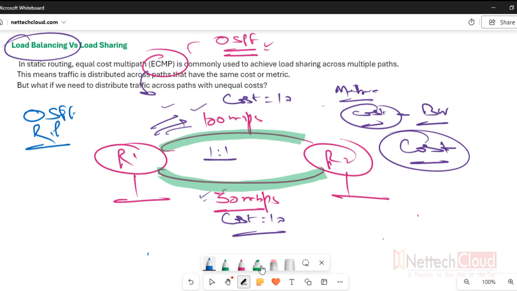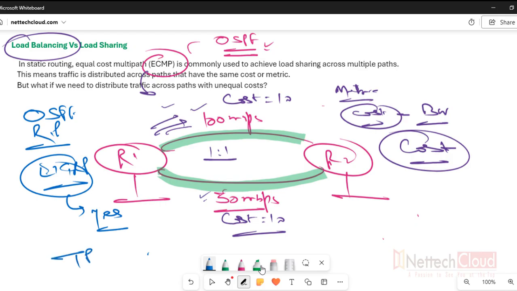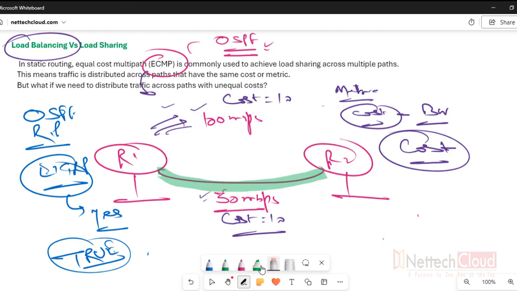No. EIGRP? Yes. EIGRP is the only protocol that provides true load balancing, because EIGRP provides both equal cost multipath and unequal metric path load balancing also. Unequal metric path load balancing means traffic is distributed in the ratio of their composite metric. Make sense? Good so far?